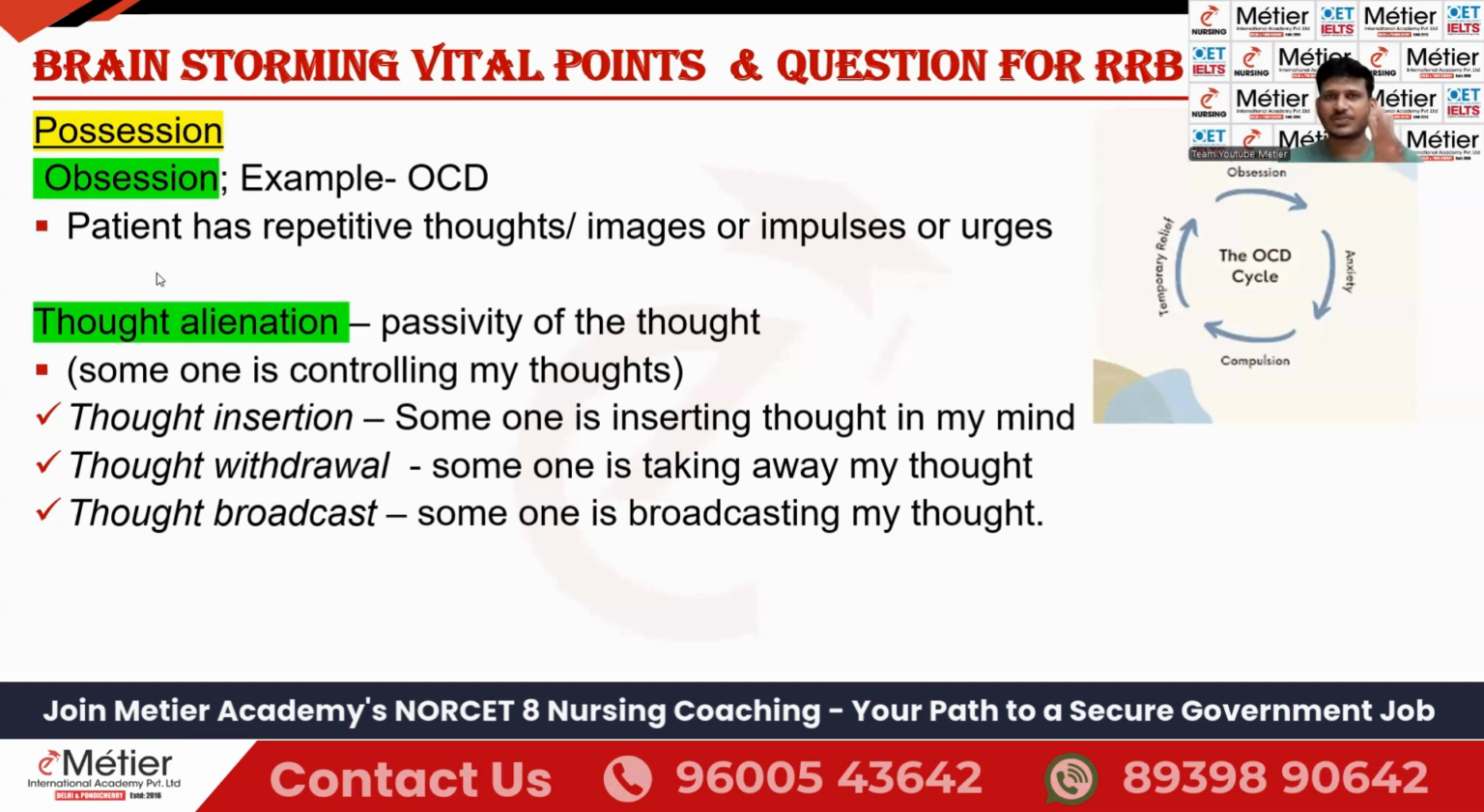First, let's discuss obsession. The best example is OCD, obsessive compulsive disorder. Obsession means imagination or thoughts or impulses or urges starting from the brain. Abnormal thoughts keep on coming and coming in the brain, or an urge keeps on stimulating the brain, that is called obsession. OCD, obsessive compulsive disorder. Repetitive same thoughts will be there for the patient. Let's see with an example.